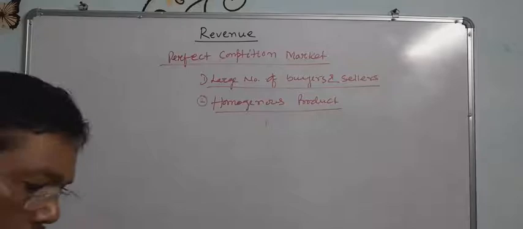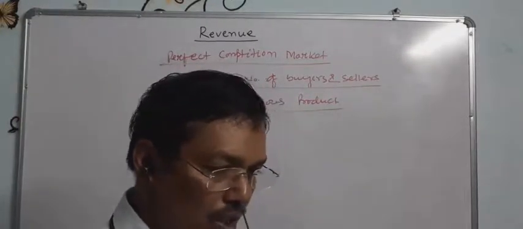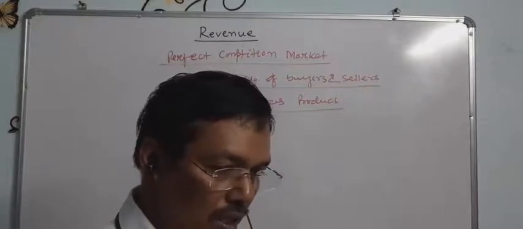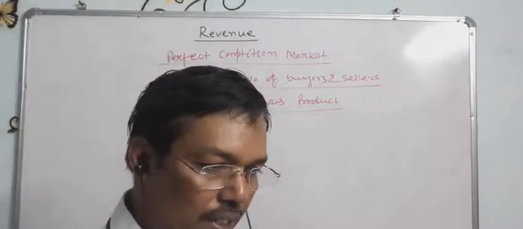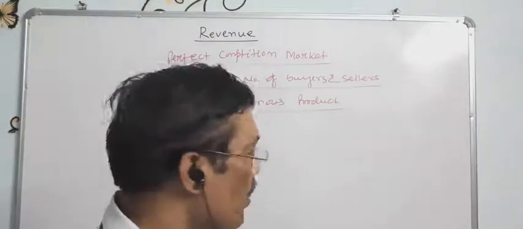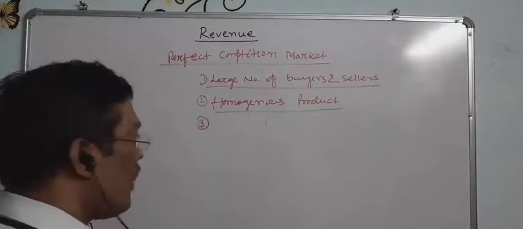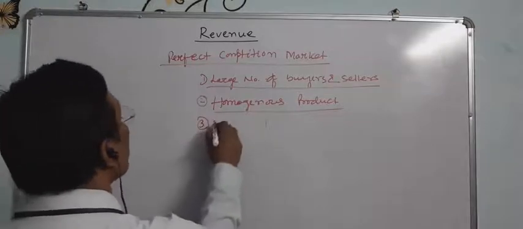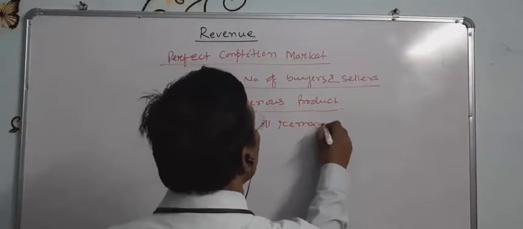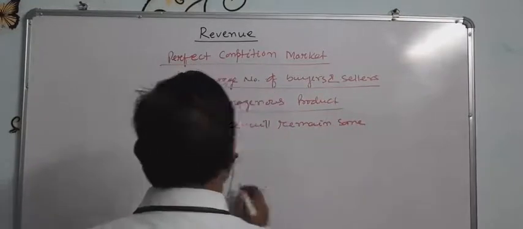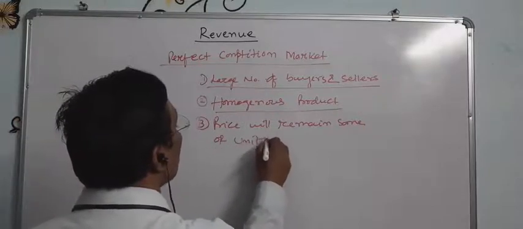It means whenever you purchase any goods, like a rasgulla, in any shop, the shape, size, quality, taste will remain the same. And the price of that commodity will remain the same for each commodity, which is called uniform price.